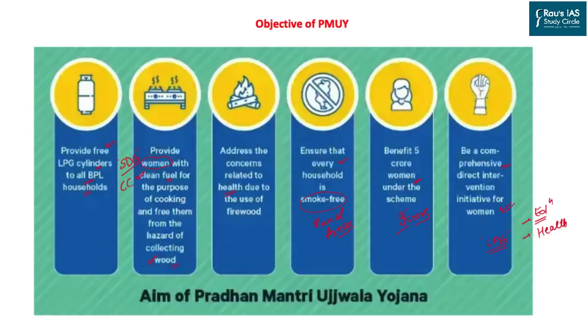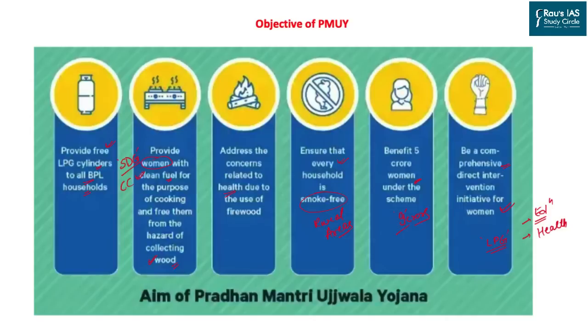When we talk about the basic objective, it includes the provision of free LPG connections to all the beneficiaries' households, and providing women with clean fuel, because this is important under the Sustainable Development Goals and also to reduce the impact of climate change. So we provide clean fuel to women to reduce the disease burden on them and also to protect wood and forest produce. It is also to address health concerns among women and ensure that every household is smoke free in India, especially in rural areas.